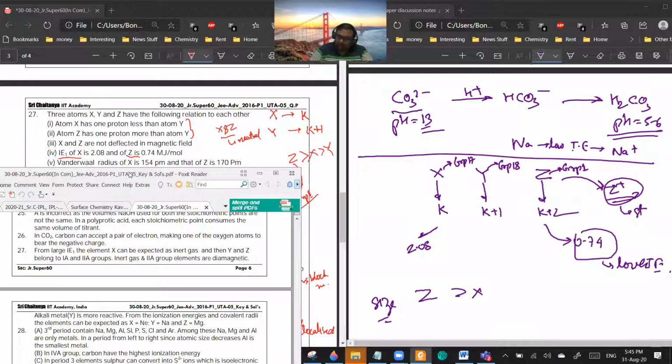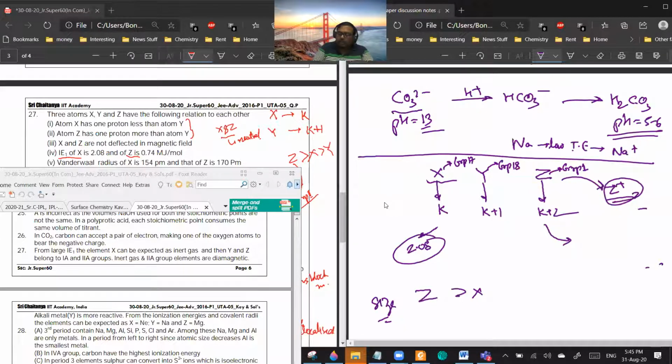How did you say Z plus is more stable? This is difficult to say, but you can say that compared to this, Z plus will be more stable than X plus. Are you getting the point?